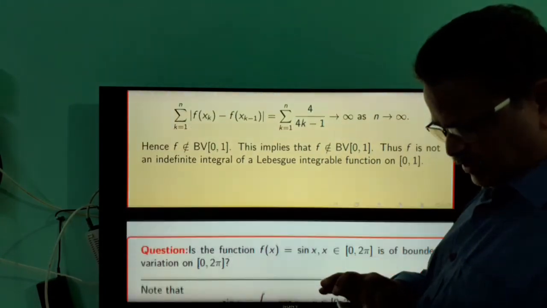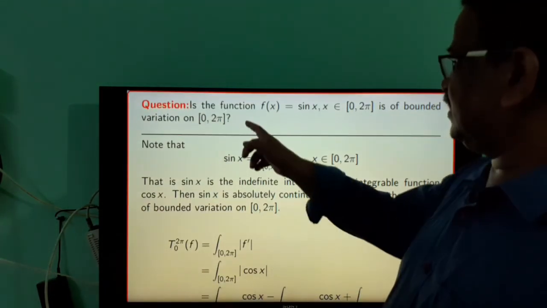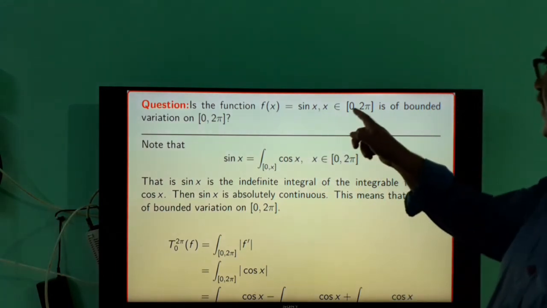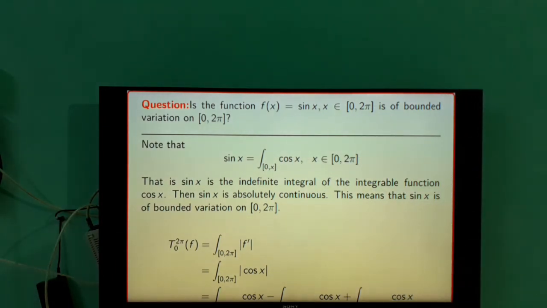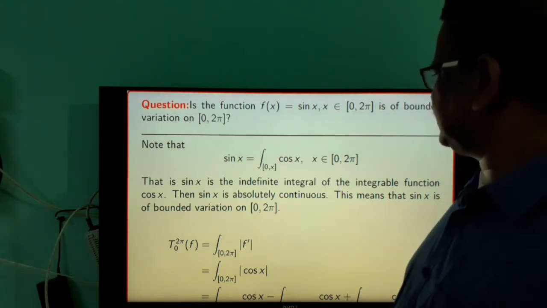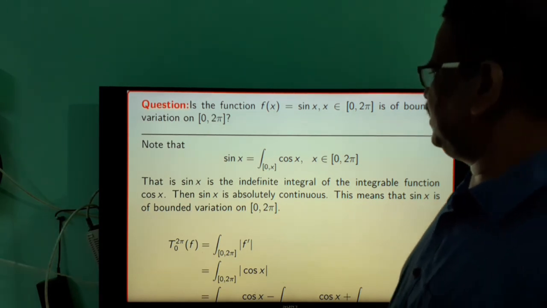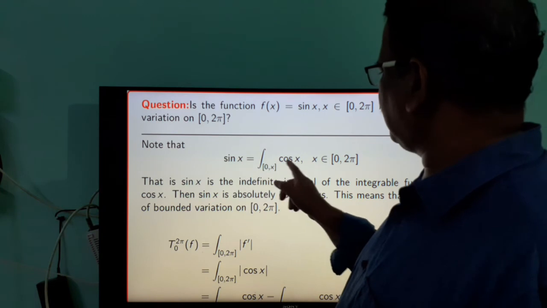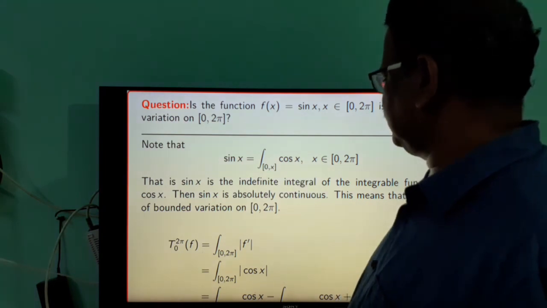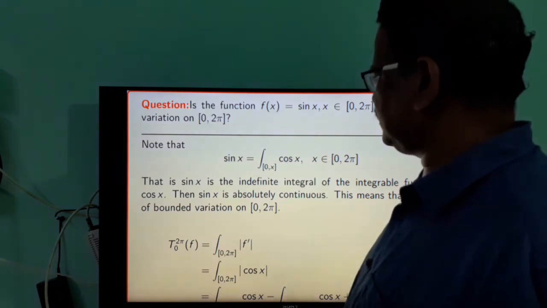Now, consider another example. Is the function f(x) = sin x, x in [0,π], of bounded variation on the interval [0,π]? And note that cos x is an integrable function, and sin x is the indefinite integral of the function cos x.